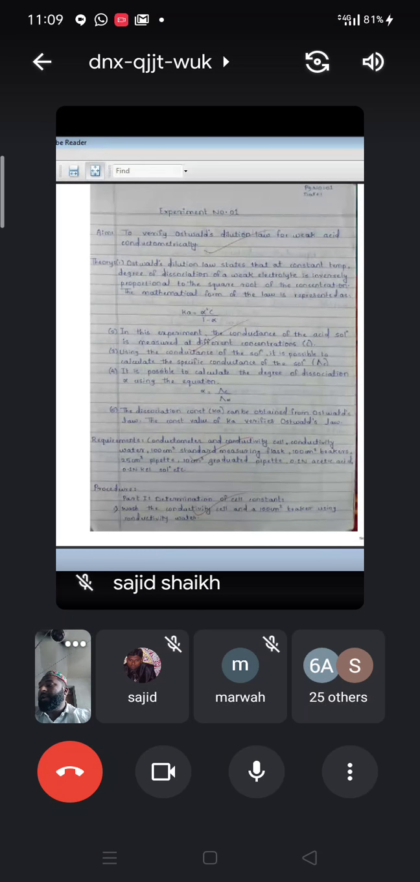Now we are going to measure the conductance of this particular acid. Here we are talking about the weak acid. You know what is a strong acid and what is a weak acid? The acid which dissociates incompletely in its solution is called a weak acid, that already we have talked. And what is a strong acid? The acid which completely dissociates in its solution is called a strong acid. Here we are talking especially about the weak acid. We are going to measure the conductance.